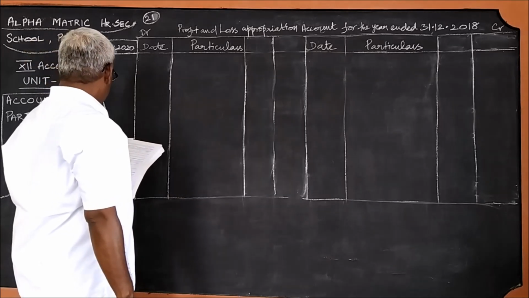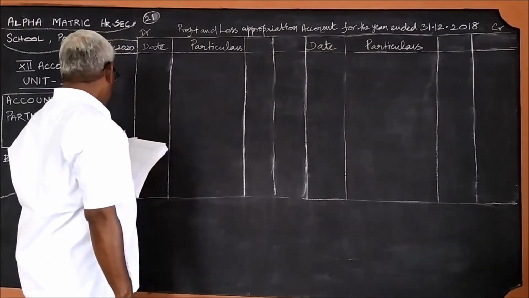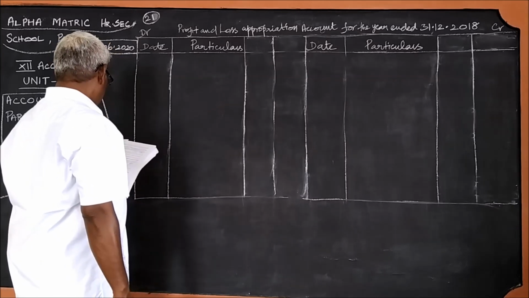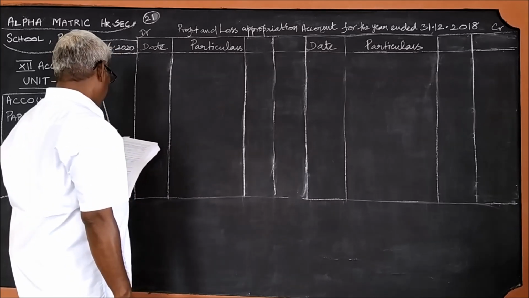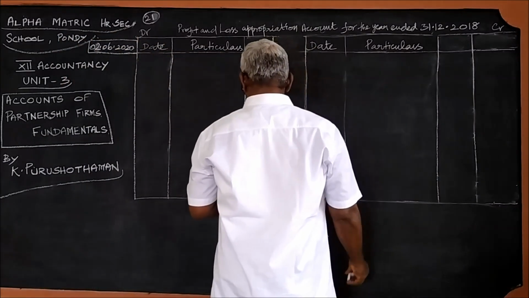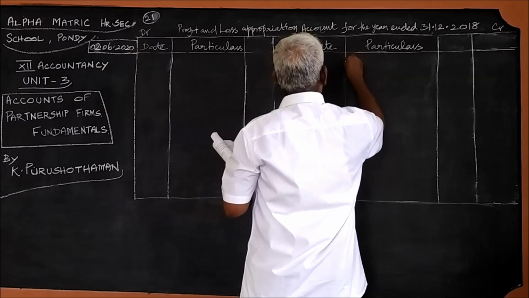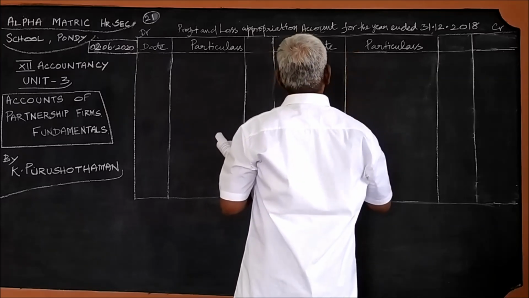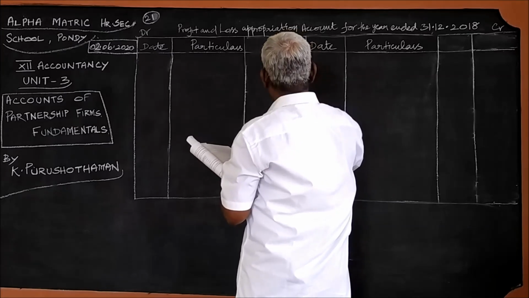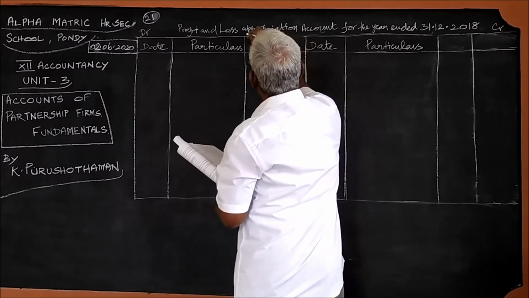Now, on 1st January 2018, capitals are given. And the net profit of the firm before considering interest on capital and interest on drawings. Regarding these two items, I should remind you something.